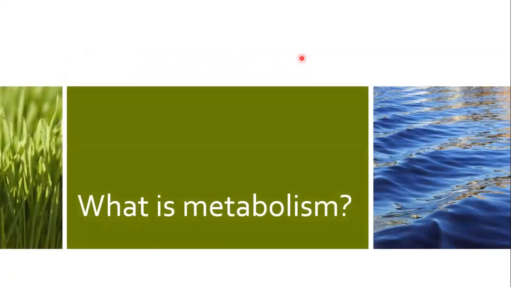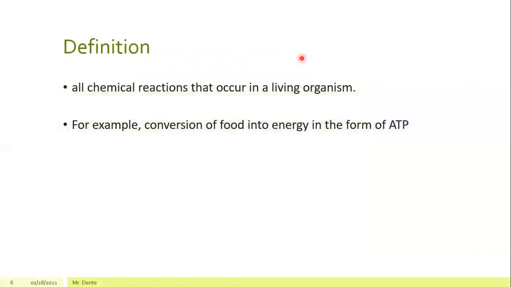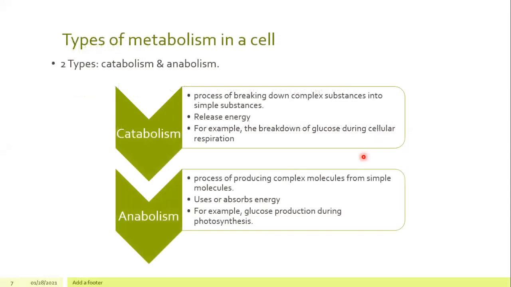All right, so first, what is metabolism? The definition of metabolism is all chemical reactions that occur in living organisms. For example, conversion of food into energy in the form of ATP is considered a process of metabolism as well. But today, generally, we are going to discuss 2 types of metabolism in our cells, which are catabolism and anabolism. So what is catabolism?